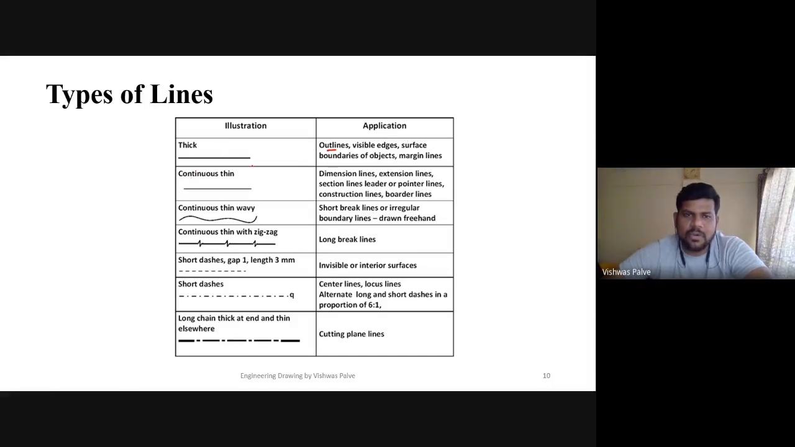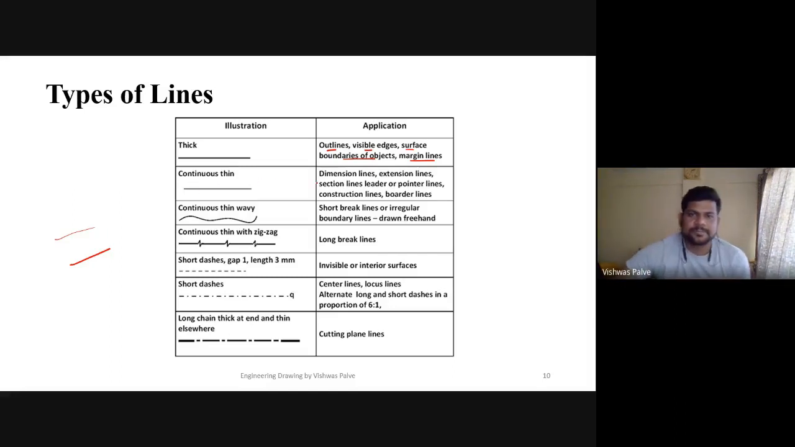Outline of an object, we are going to use a thick line. Then visible line, visible edges, surface, boundaries of an object, margin, etc. Then we will see the difference between thick line and continuous thin line. Thin line means it will be very faint, and thick line will be slightly dark. That should be the difference in both the lines.